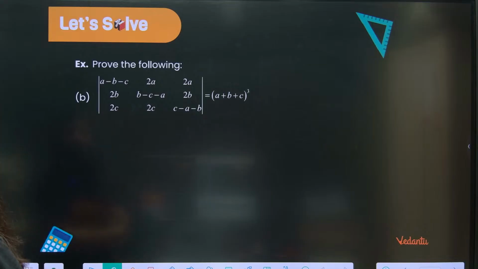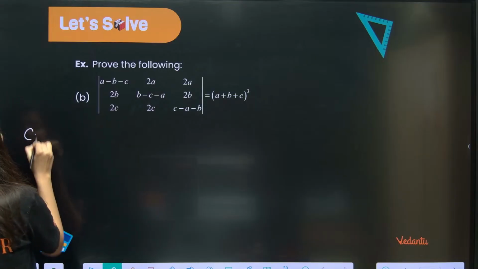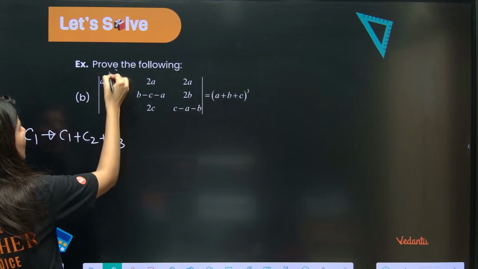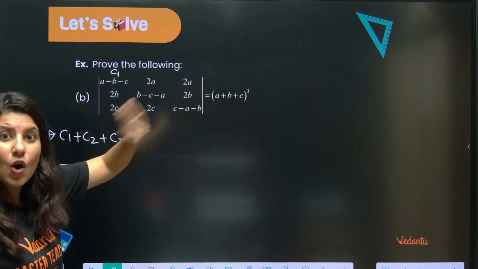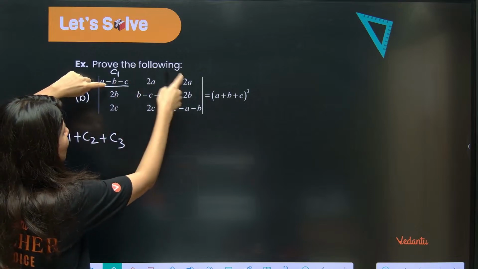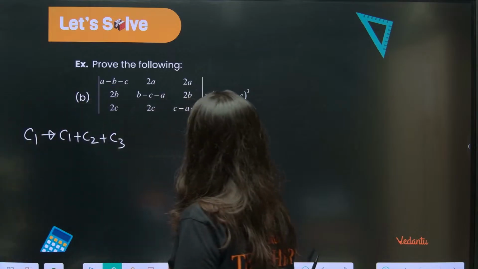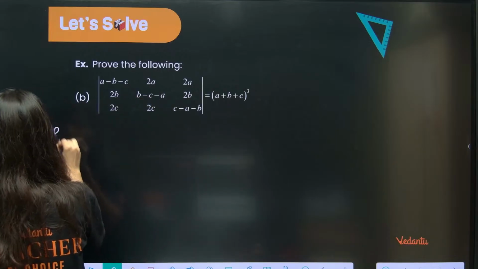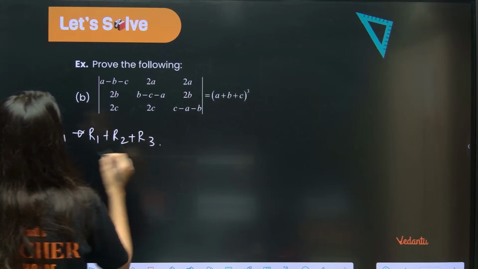Now again, here we go and we see again the same thing. Same operation I am going to apply. C1 goes to C1 plus C2 plus C3. Why? Because can you see that this is your column 1. So if you add column 1 plus column 2 plus column 3, all the elements of column 1 will become the same. Sorry. You need to apply row 1. Row 1 goes to row 1 plus row 2 plus row 3. This is better. Okay, so now it will happen.